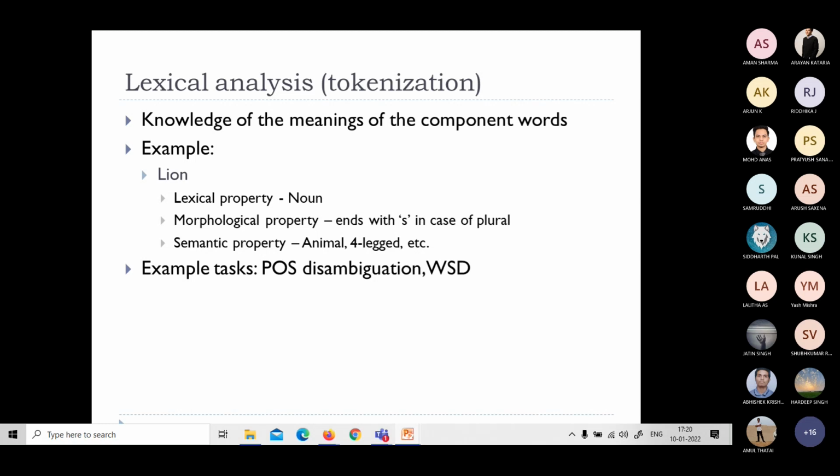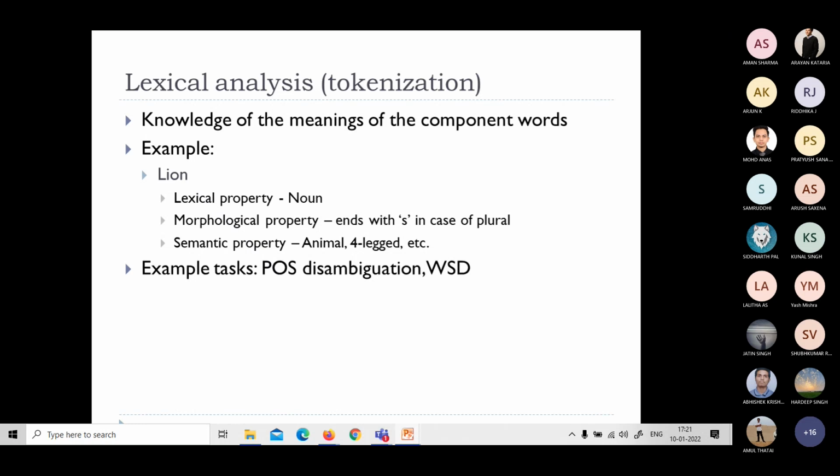When I say lexical analysis, it's knowledge of the meanings of component words. An example is given here. When I say lion, what is a lexical property? What is a word type? Whether it is a noun or a verb or adjective, whatever it is. Under what category can you place this one? So lion is a lexical property. Lion is coming under only one lexical property, that is noun. And its morphological property, we can add a free morpheme, a bound morpheme to represent its plural.